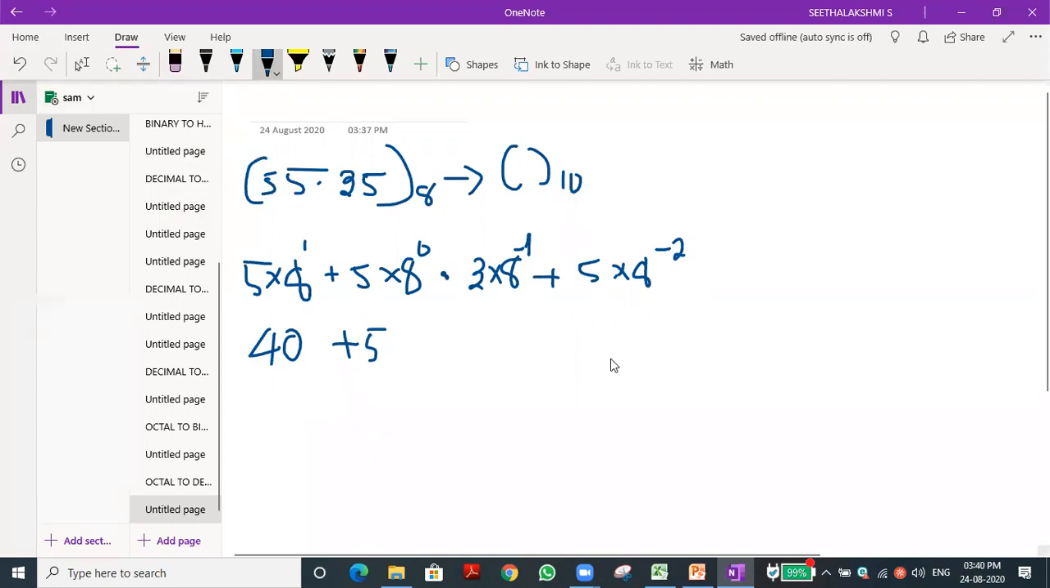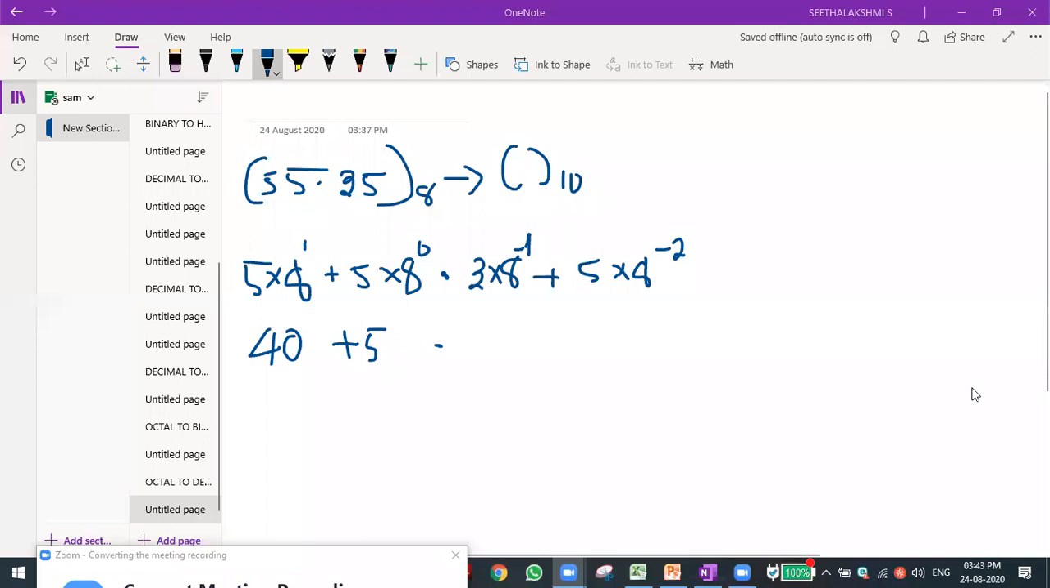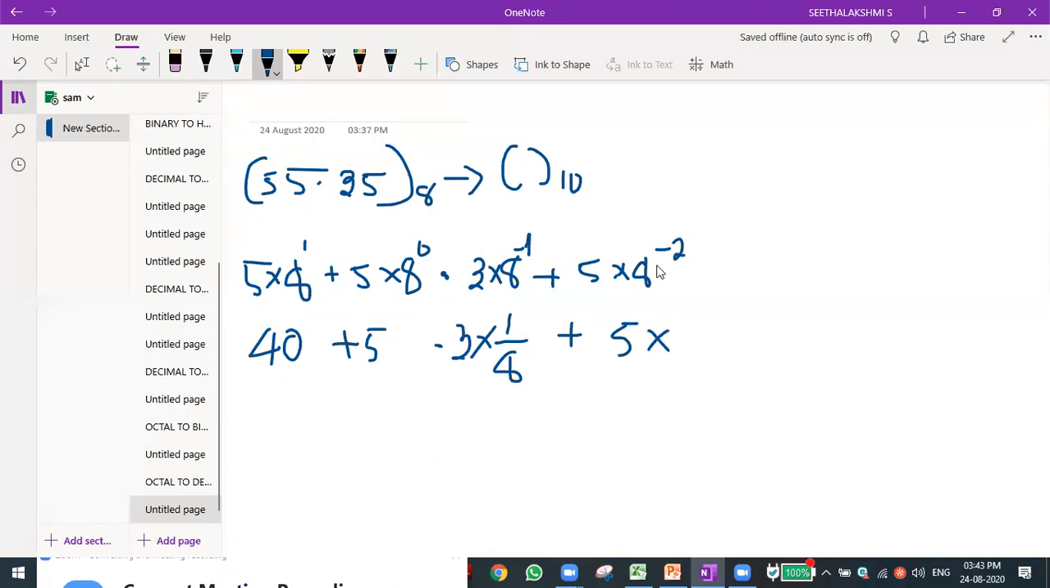Finally, whenever we get the value. Let us see what value we will get here. So 3 into 8 power minus 1. Converting it, 8 power 1 is 8 only, so we write the reciprocal: 8 power minus 1 is equal to 1 by 8. Then 5 into 8 power minus 2, which is 1 by 8 power 2. 8 into 8 is 64. So 1 by 64 we get.